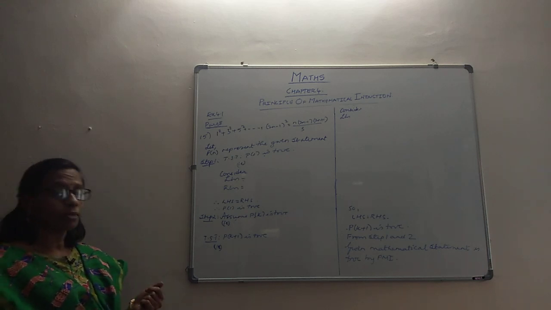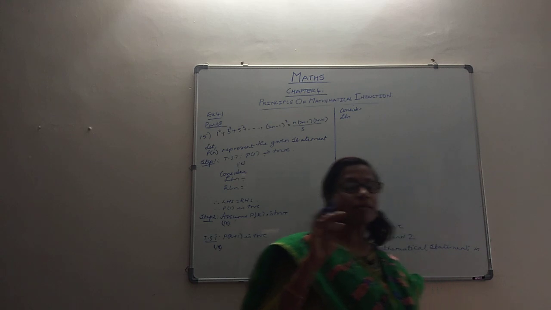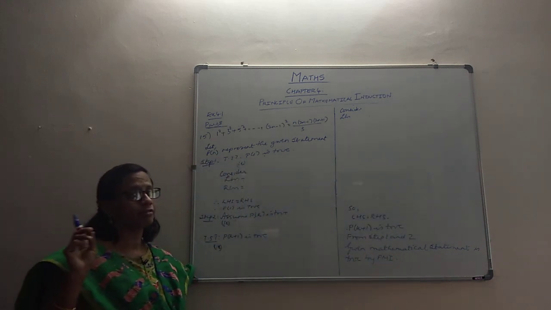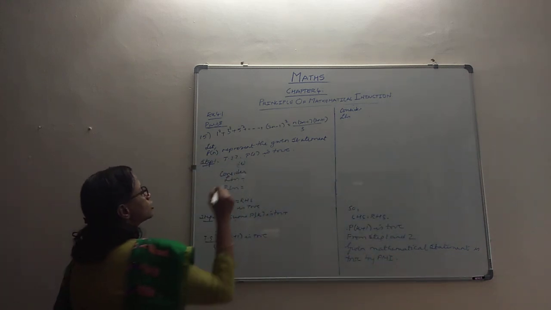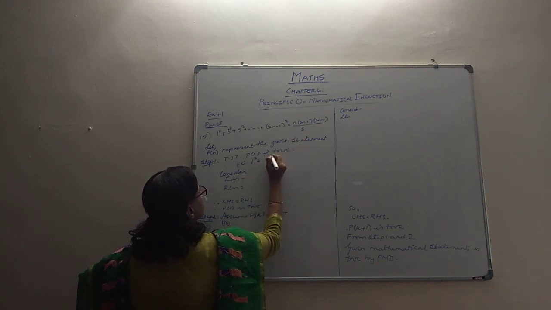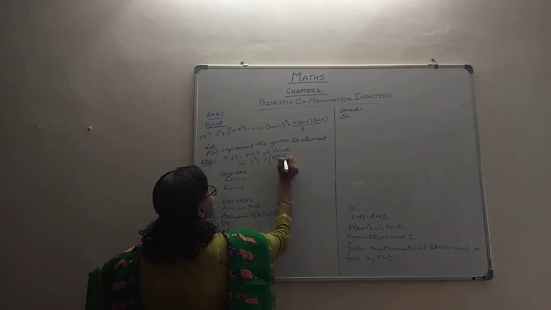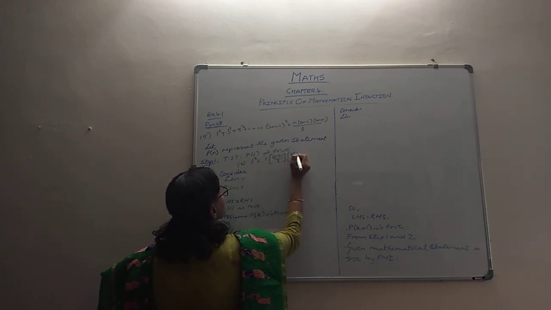Now we have learned a number of times that for P(1), from the left hand side we take the first term, and on the right hand side wherever n is coming we put 1, and we try to get the answer. So here it's going to be 1 squared, and on the other side it is 1 into (2 into 1 minus 1) into (2 into 1 plus 1), by 3. Let's check what happens.